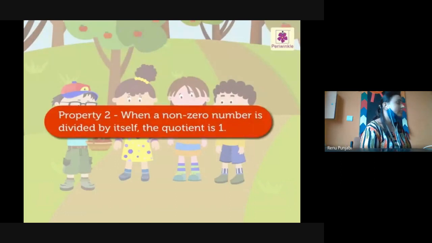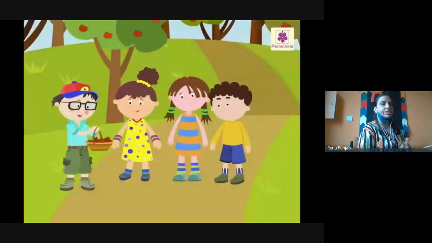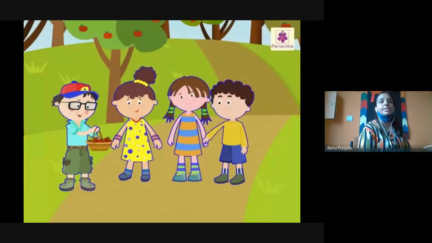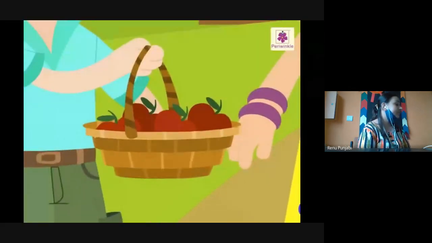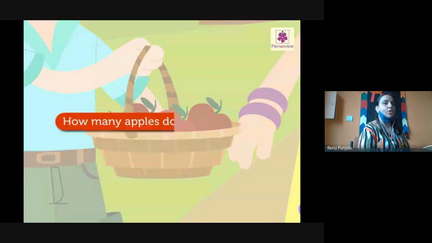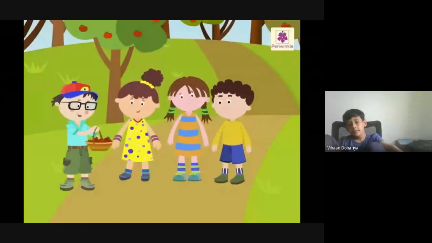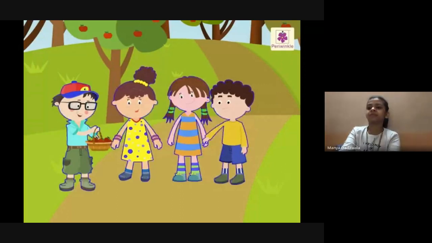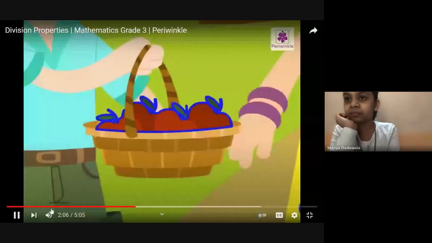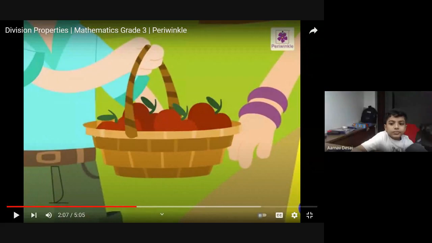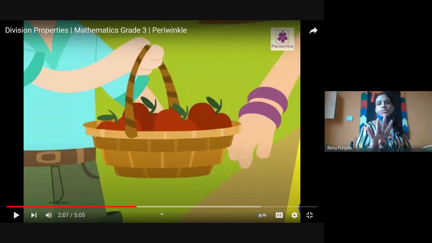Property 2. When a non-zero number is divided by itself, the quotient is 1. Now we can see 4 kids, and the number of apples in the basket is 4. How many apples does each kid get? One. There are 4 kids and 4 apples. Each one will get how many apples?